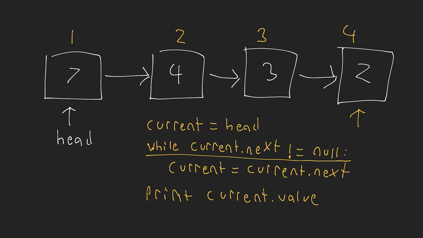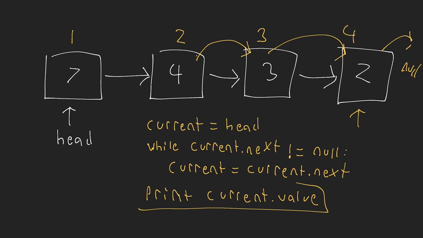I say, is current.next equal to null? No, it's not, so we continue, okay? So now I say current is equal to current.next. And I keep moving through this until I get to the point where this points to null, and then I know that I'm at the very last value, and then I can go ahead and print what that value is. Okay, so that was meant to just illustrate to you how you would traverse through a singly linked list. Okay, hopefully that makes sense, but that's kind of the implementation, right?